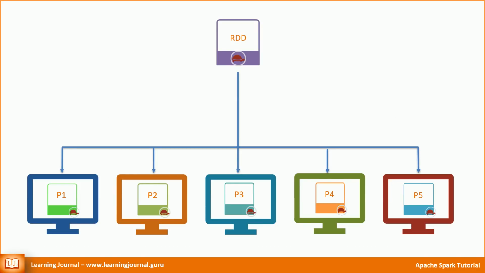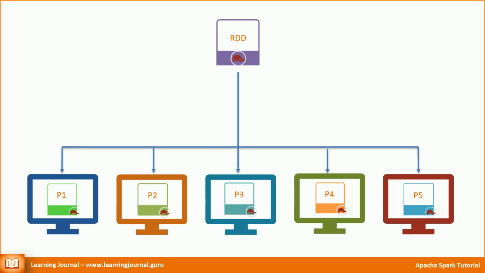I think by now you have a fair idea about the parallel processing in Apache Spark. There are 2 main variables to control the degree of parallelism in Apache Spark: the number of partitions and the number of executors. If you have 10 partitions, you can achieve 10 parallel processes at the most. However, if you have just 2 executors, all those 10 partitions will be queued to those 2 executors.